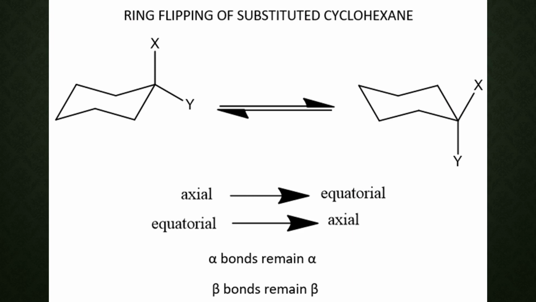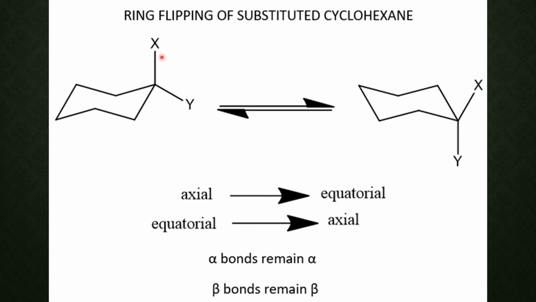As we have discussed in the previous modules, when cyclohexane undergoes ring flipping, the axial bonds become equatorial and the equatorial bonds become axial. But do remember that a beta bond remains always beta.